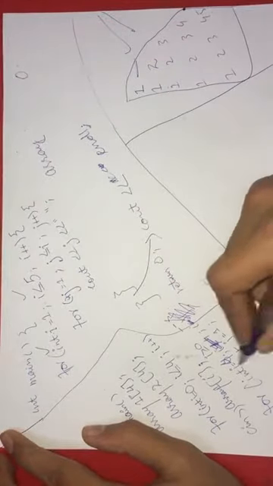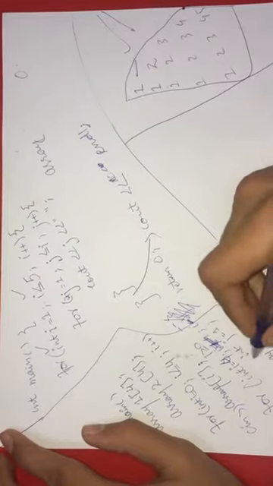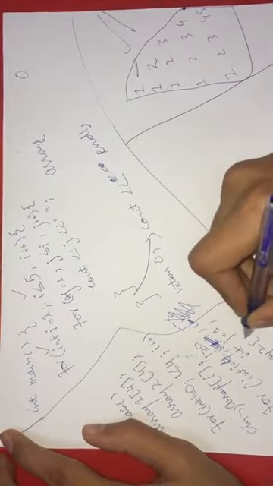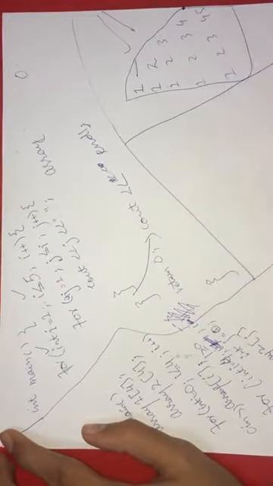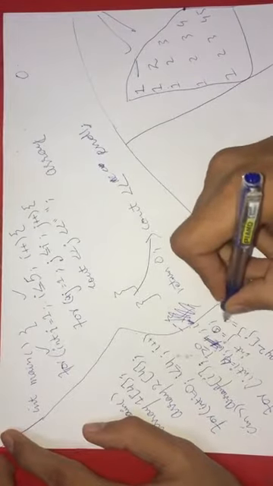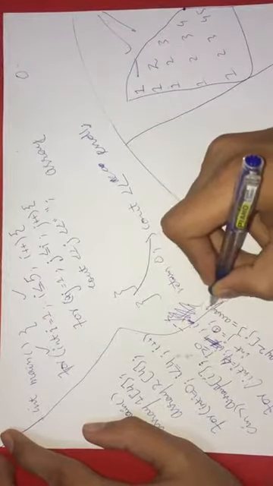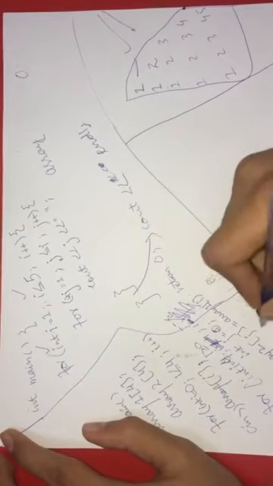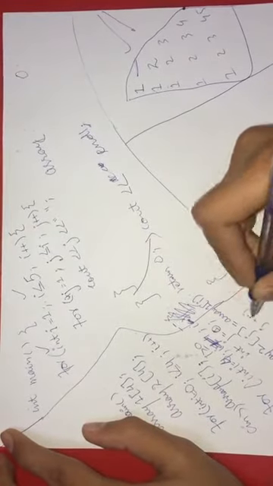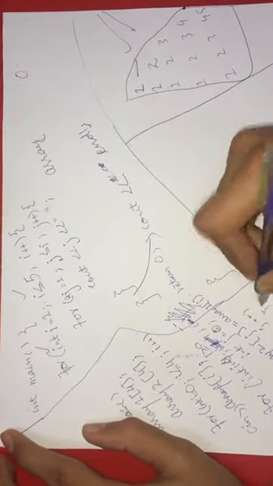So for every loop, when the loop is executed, array 2 [j] equals array 1 [I], and then j is going to be incremented, and this loop is going to be finished.